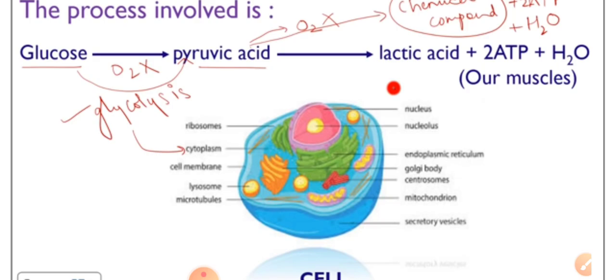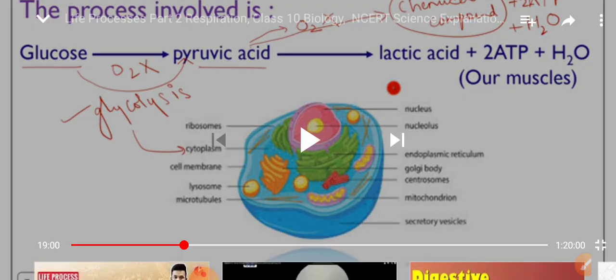It is hard for them to move when they have not practiced for a long time and suddenly do that work. At that time our body needs more energy, and for that our cytoplasm as well as the mitochondria start working together. A byproduct, lactic acid, is released and accumulates inside the muscles.